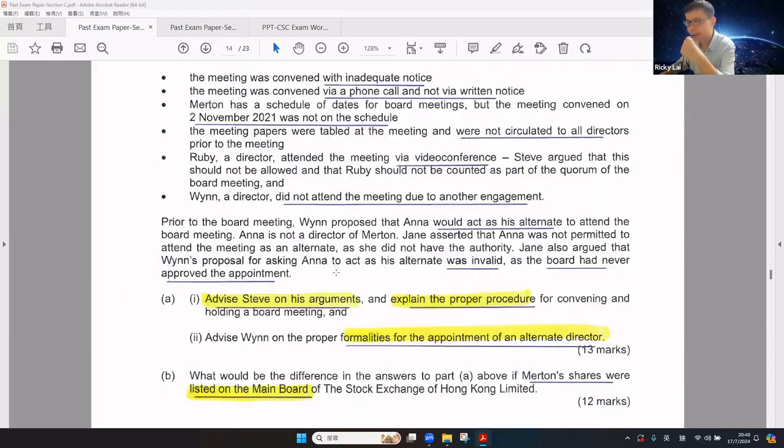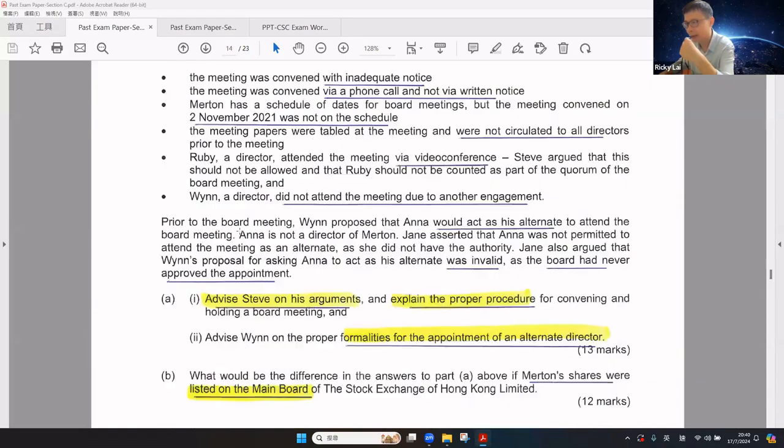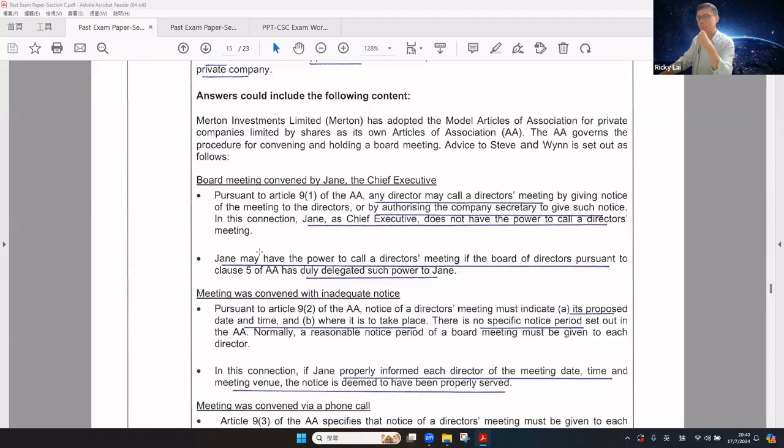Now let's take a look. Because there are some arguments, we can make use of every argument as a headline. First of all, the board meeting convened by the chief executive. According to the articles, any director may call a directors' meeting by giving notice to the directors or by authorising someone to give notice. James is not a director, only a chief executive, so she has no power to call a meeting. Jane may have the power to call the board meeting if the directors delegate the power to Jane.